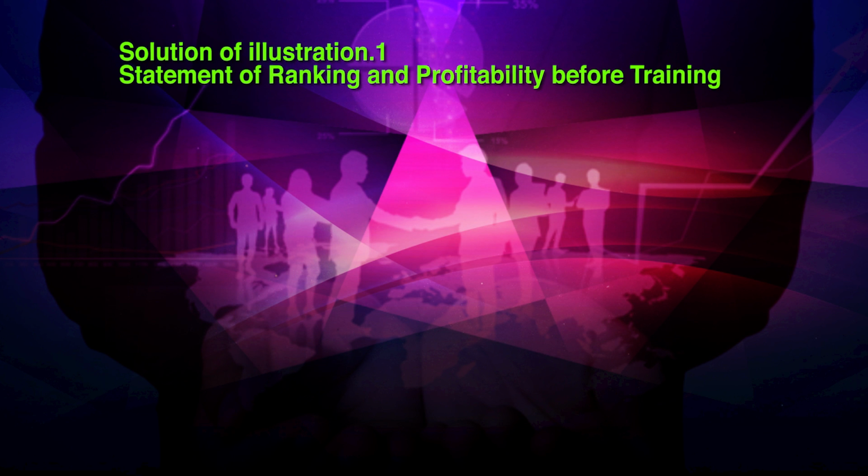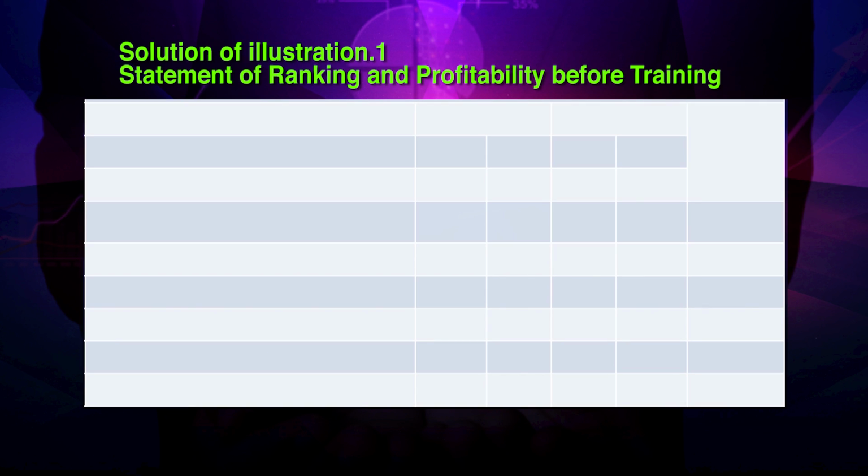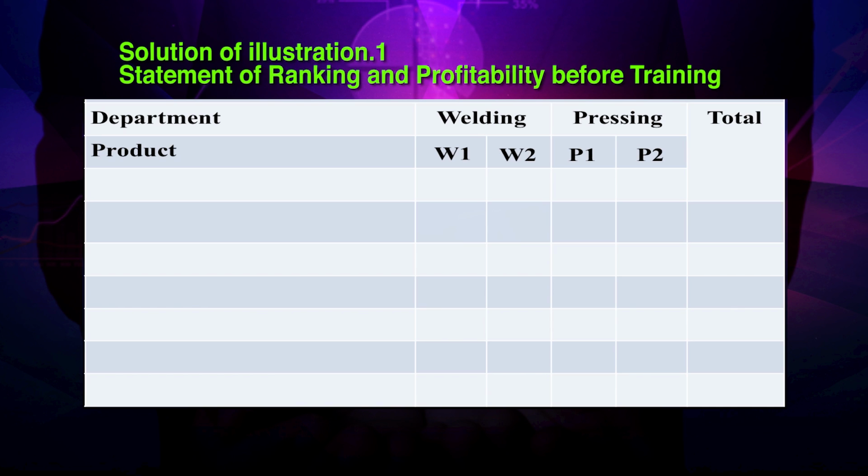Let us have the solution of illustration 1. Statement of ranking and profitability before training. We will have the 6 columns. The first column of department, second column welding where the products will be W1, W2, third and fourth will be pressing where the product will be P1, P2 and the last column total.